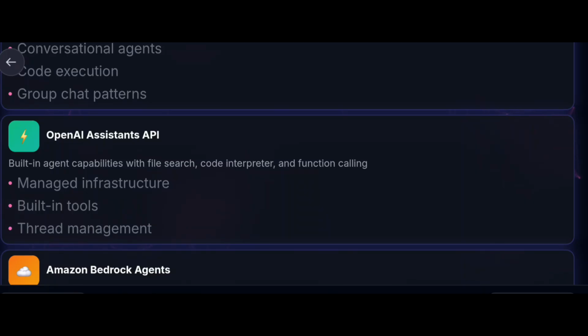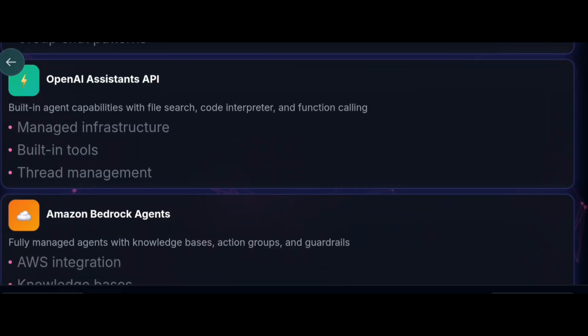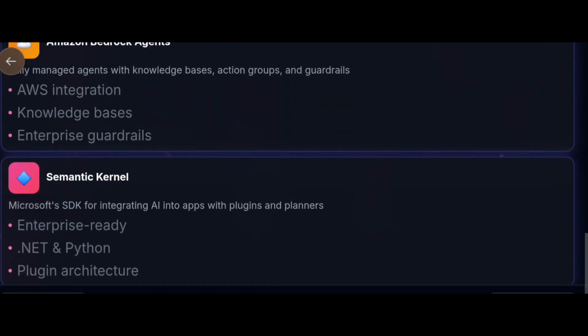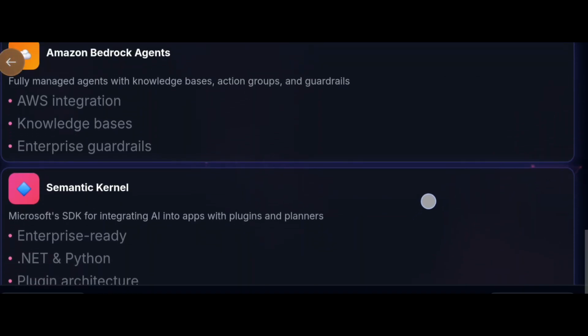OpenAI Assistant APIs is another type. It has built-in agent capabilities with file search, code interpreter, and function calling. How does it work? Managed infrastructure, built-in tools, and thread management. Another type is Amazon Bedrock agents. Amazon Bedrock agents are fully managed agents with knowledge bases, action groups, and guardrails. It includes AWS integration, knowledge bases, and enterprise guardrails.